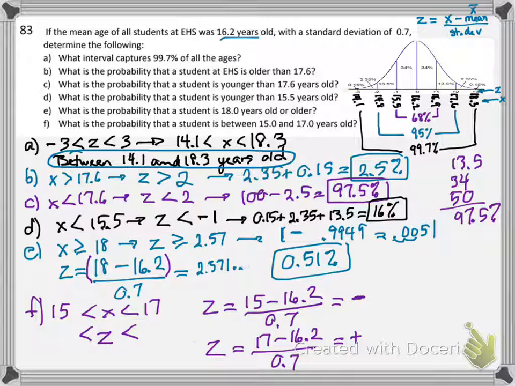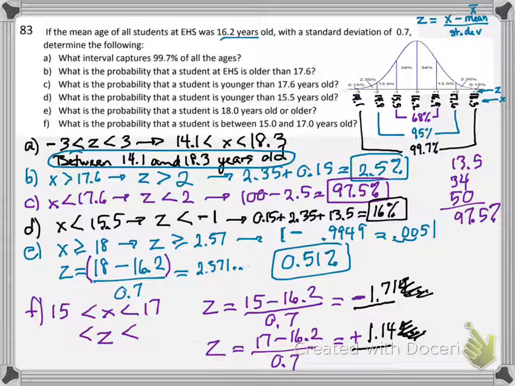I'm going to pause and put both of those in my calculator. Okay, our table goes two places past the decimal. So we're going to keep this one at 1.71. The 4 didn't push it up. And keep this one at positive 1.14. The 2 didn't push it up. I need to look up the two table numbers. And I need to subtract the big table number minus the small table number.